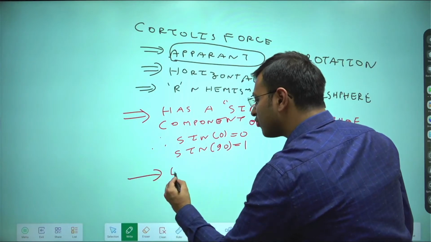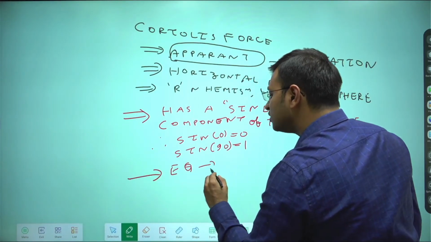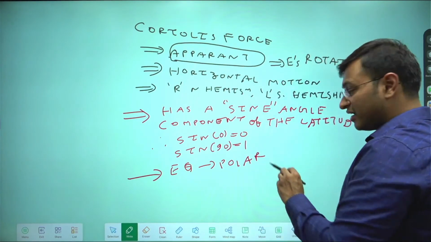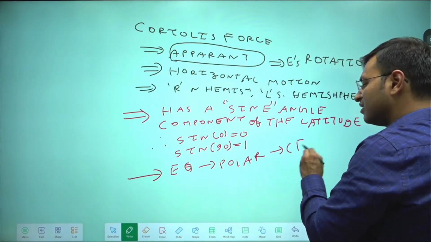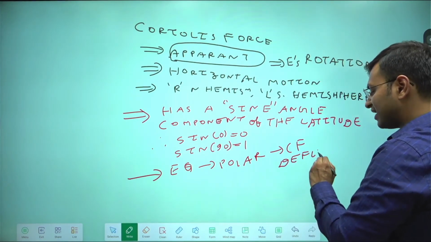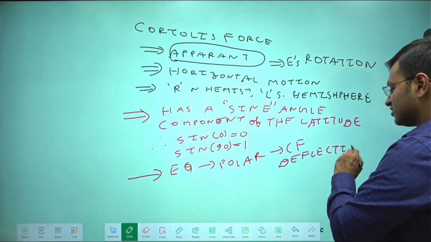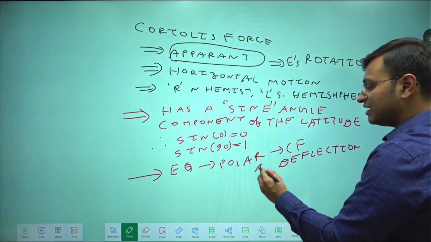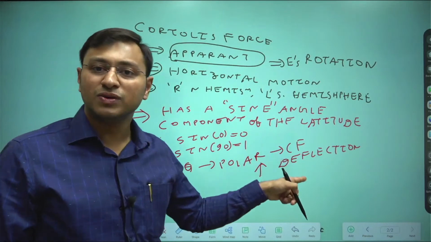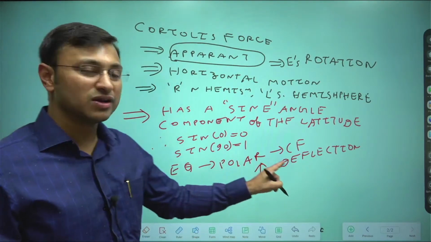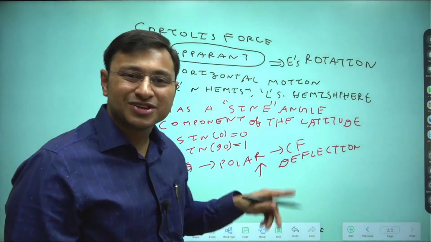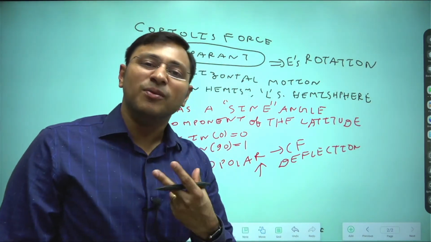So what does this mean? As we move from the equatorial areas to the polar areas, the Coriolis force deflection will increase. The Coriolis force deflection is bound to increase as we move from equatorial latitudes to the polar latitudes, because the Coriolis force has a sine angle component to it.